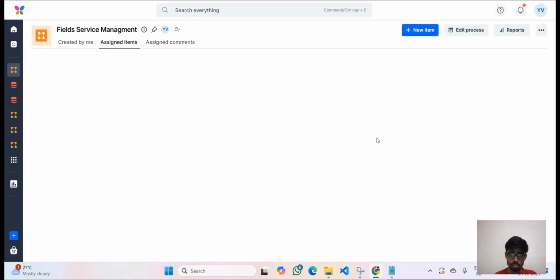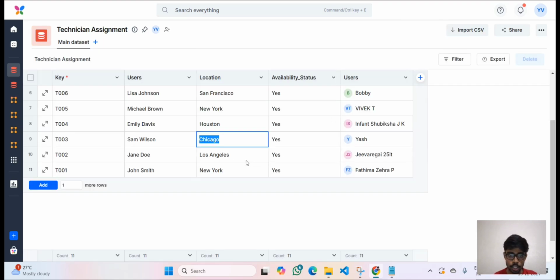Okay, after submit, you could see I was not getting any work because the work is getting assigned to someone else, because the next flow is the technician assignment. The technician will be assigned based on the location we have given. I think you remember the location we have given is Texas, Chicago, right? In the data set you can see that Texas will get assigned to Yash.